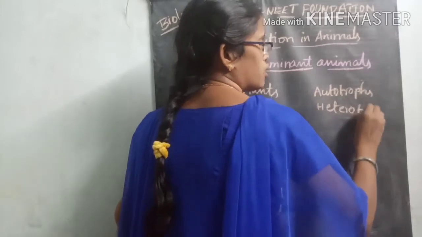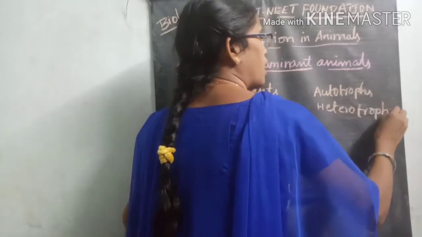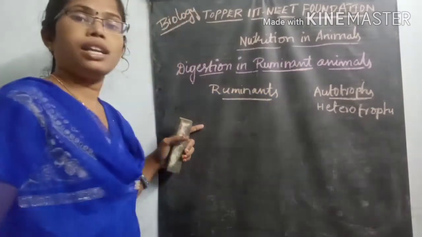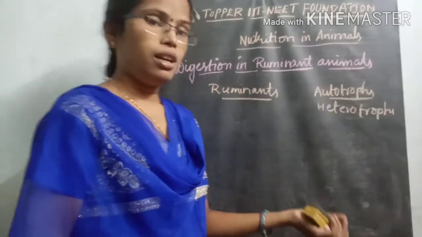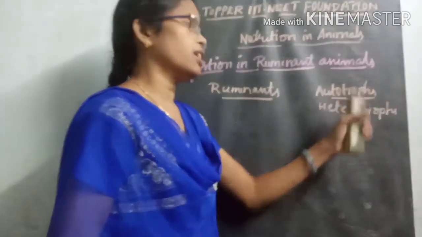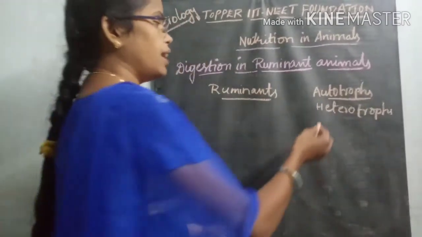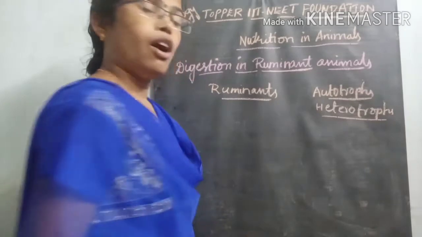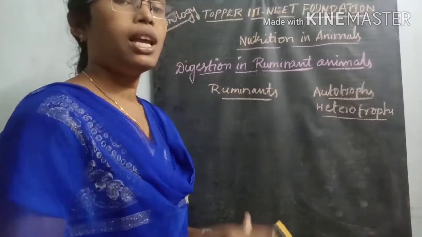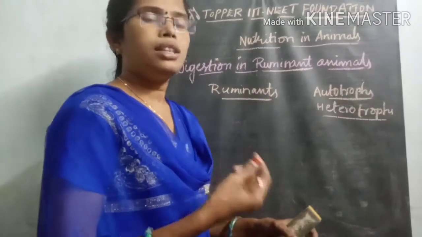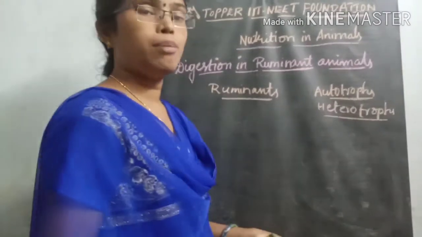Autotrophic organisms are nothing but plants, which can prepare their own food material. Such organisms are called autotrophs. Heterotrophs cannot synthesize their own food material; they depend on other organisms for food.